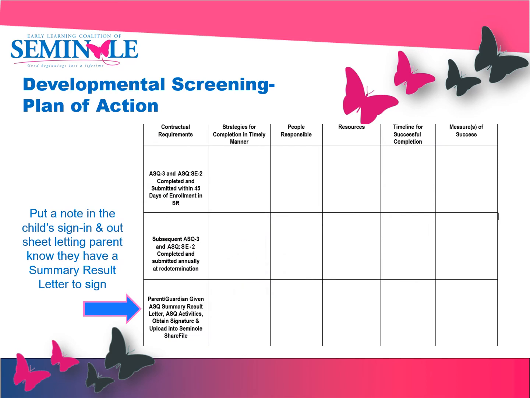The last item on the Developmental Screening Plan of Action form is for the contractual requirements of the parent or guardian obtaining the ASQ summary result letter and the ASQ activities. The sample given for the summary result letter signature and activities is to put a note on the child's sign in and out sheet letting the parent know that they have a summary result letter to sign. And again, who are the people responsible for receiving the signature and submitting the ASQ summary result letters back into the Share file ASQ folder? What resources are you using to meet these requirements? What is your timeline for successful completion? And how are you measuring your success to meet these deliverables?